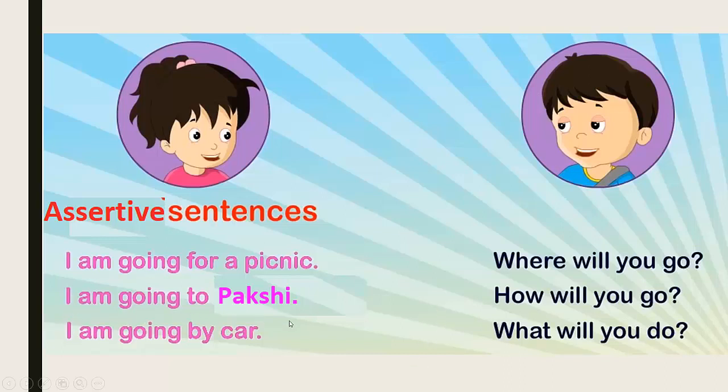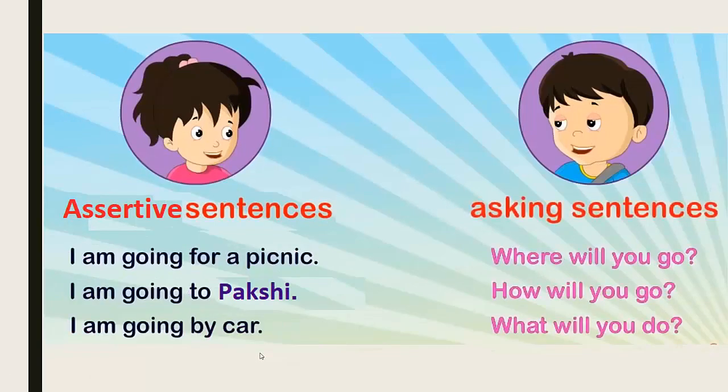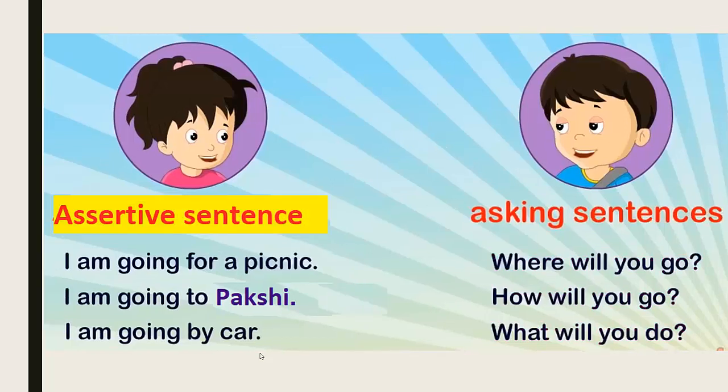I am going to Pakshi. I am going by car. And the sentences said by Raju are asking sentences. Asking sentences is a question. That is an interrogative sentence.